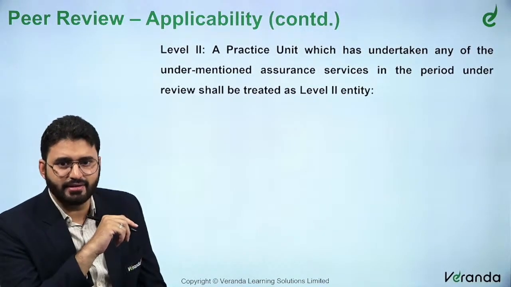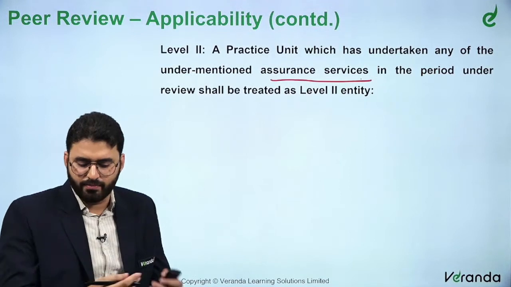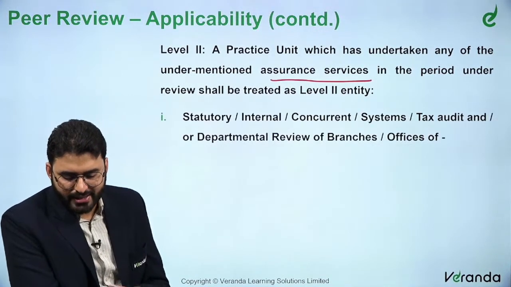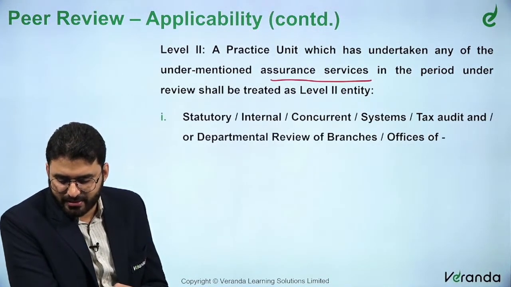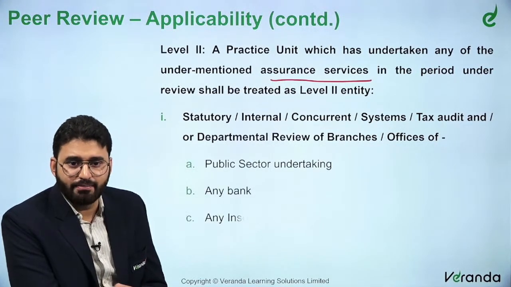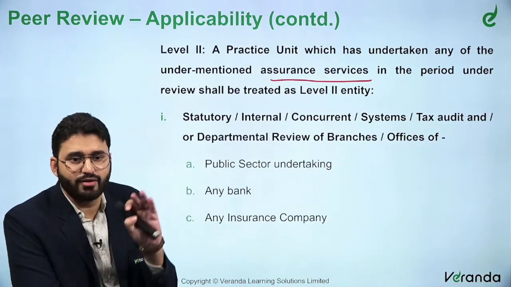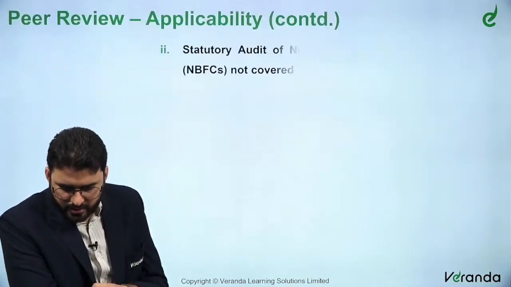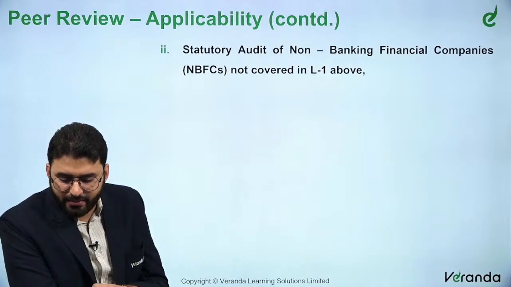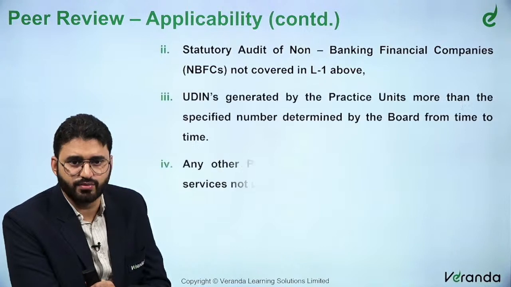Level 2 entities: a practicing unit which has undertaken any of the under-mentioned assurance services to the below entities will be a level 2 entity. Statutory audit, internal concurrent systems, tax audit, departmental review of branches or offices of a public sector undertaking, any bank or any insurance company. Earlier we saw central statutory audit. Here any kind of audit will be level 2. A statutory audit of an NBFC not covered in L1 above, so less than 100 crores, is level 2.